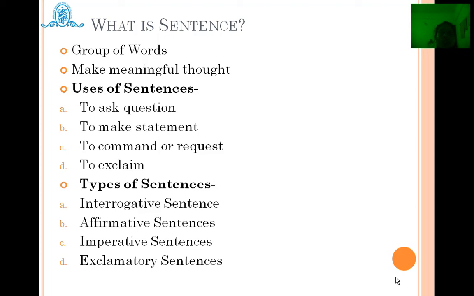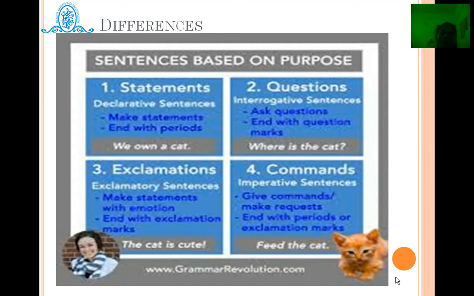On the basis of the above uses, there are different types of sentences. There are a total of 4 types of sentences: interrogative sentence, affirmative sentence, imperative sentence, and exclamatory sentence. Now, at school level, you might be well aware of different types of sentences. Now, sentences are based on purposes, and how can we identify the different types of sentences? So here 4 types of sentences have been given.